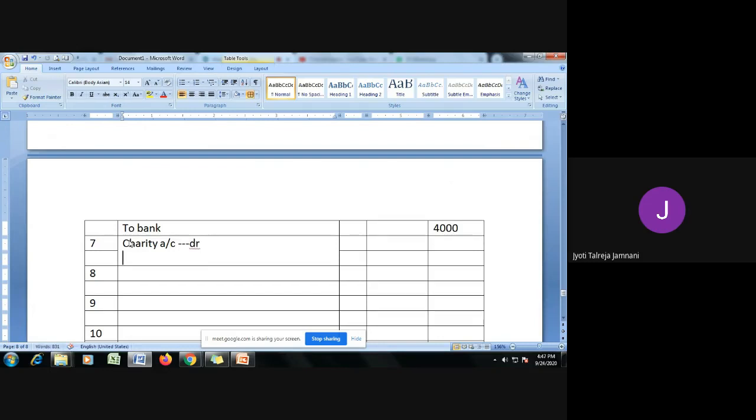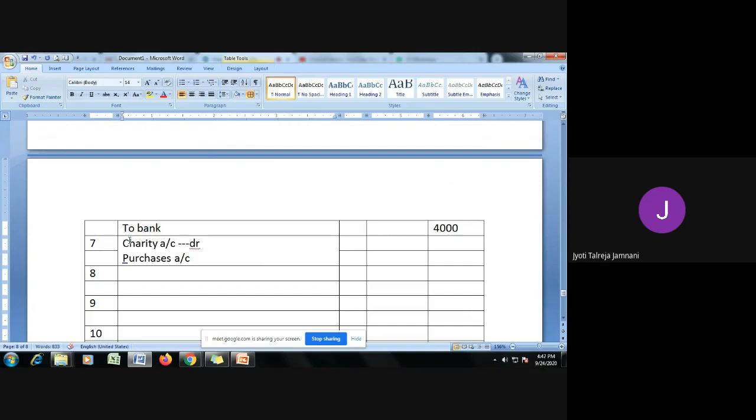Now you will have to treat purchases or goods as an asset, because that nominal account rule is not applying here. Asset means debit what comes in, credit what goes out. What is happening to towels? They are going out. So purchases account credit, because they are going out from purchases.